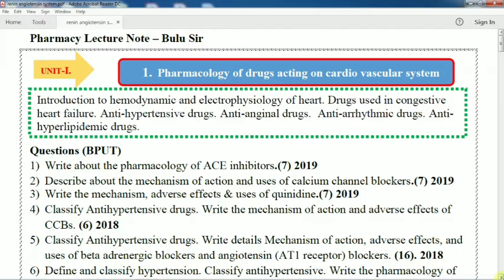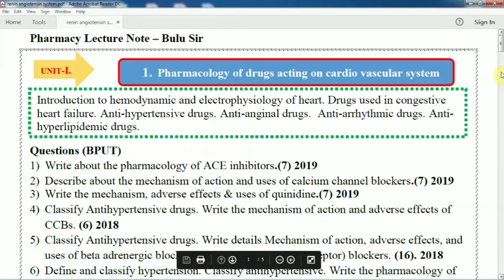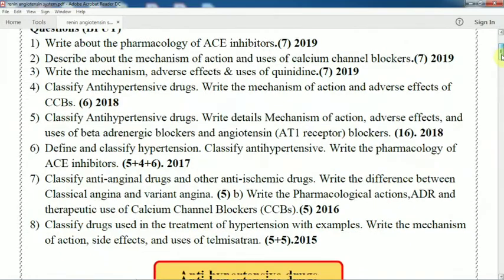Dear friends, today we are going to discuss antihypertensive drugs, and it comes under Unit 1, Pharmacology of Drugs Acting on Cardiovascular System. As we have discussed earlier, most of the time questions come from antihypertensive drugs, like ACE inhibitors: write the pharmacology of ACE inhibitor, or classify antihypertensive drugs, mechanism of action, adverse effects of calcium channel blockers or AT1 receptor blockers.